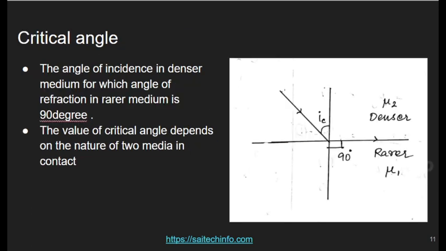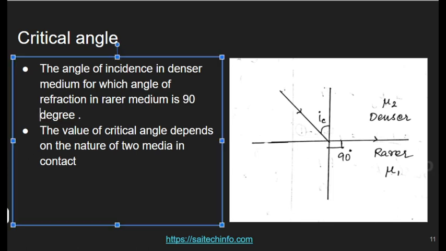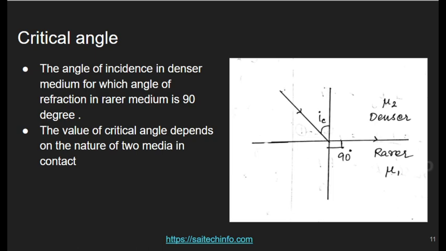Okay. Next one. So the final one is critical angle. Critical angle is nothing but the angle of incidence in the denser medium for which the angle of refraction in the rarer medium is 90 degree.